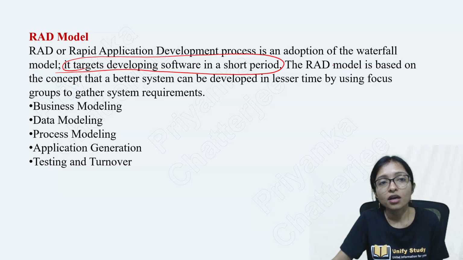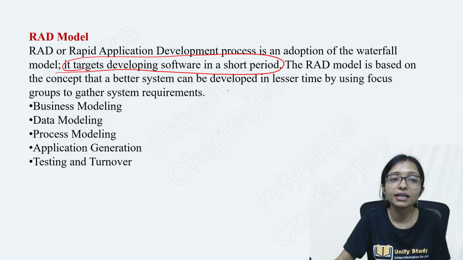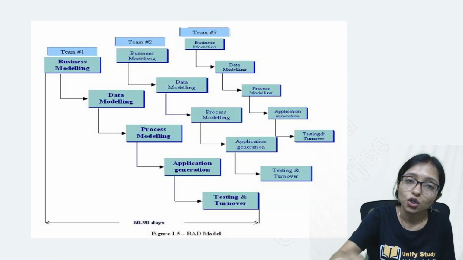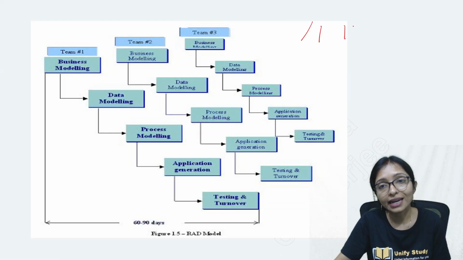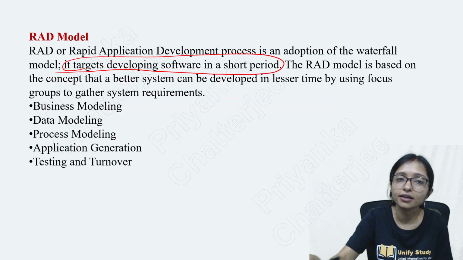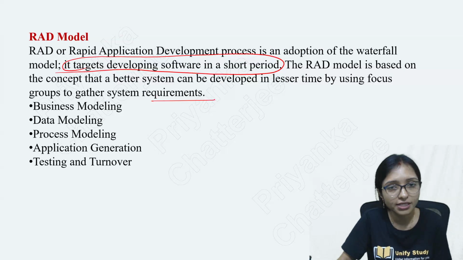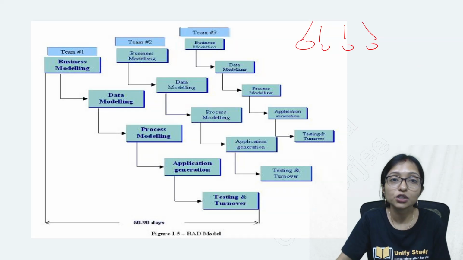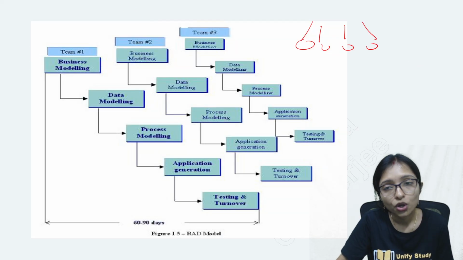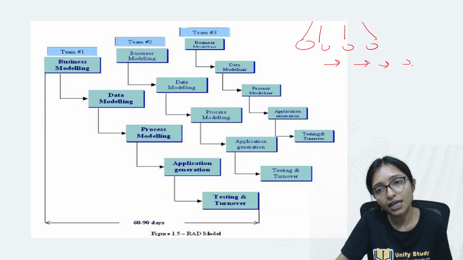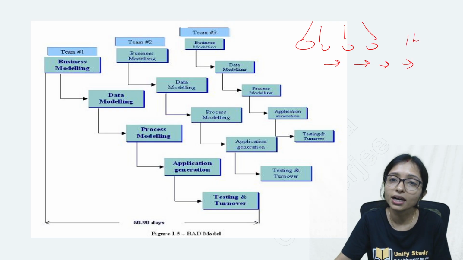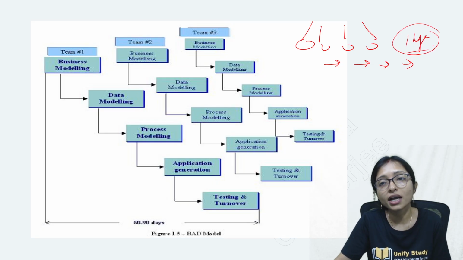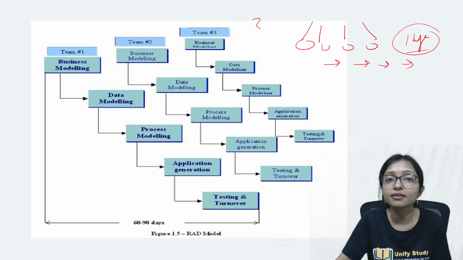RAD model. The RAD model is basically dividing the total project into some independent modules. It should be independent, then only you can do it, otherwise you can't. Independent modules, so that parallelly it can be done. Normally if you are doing it sequentially, maybe it will take 1 year. Now this 1 year project you have to complete in 3 months.